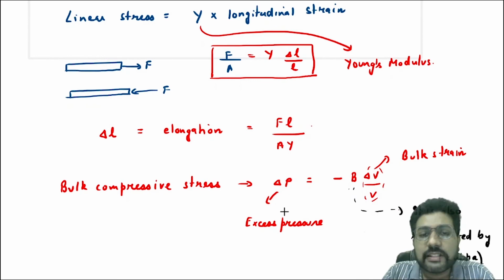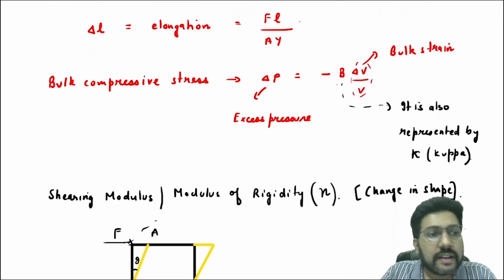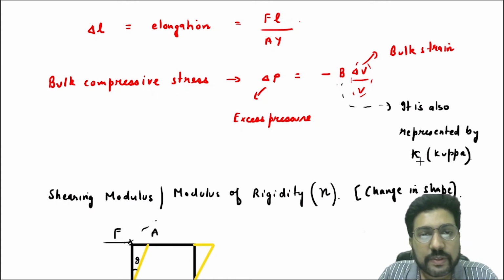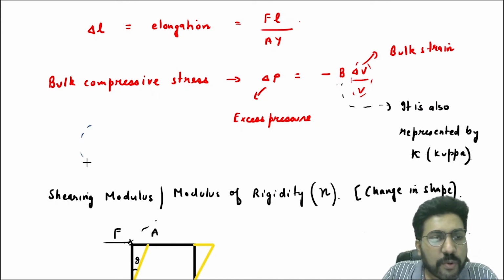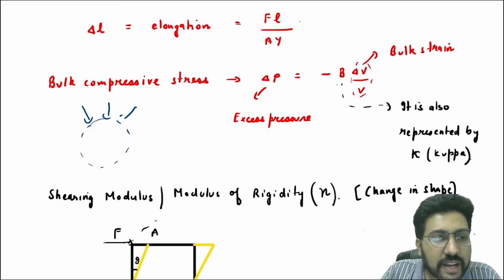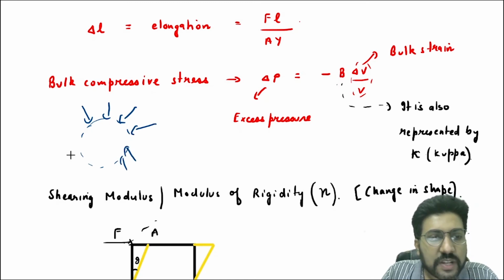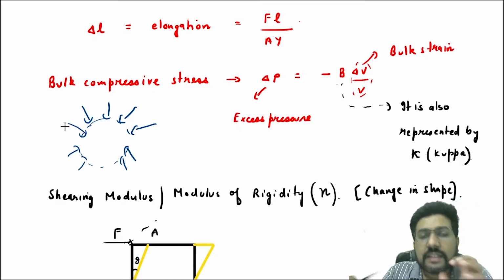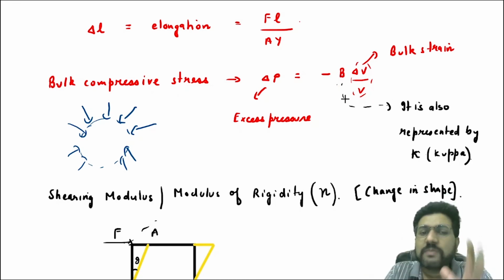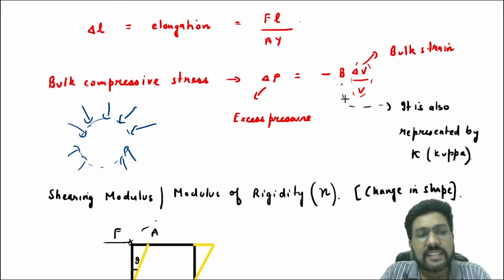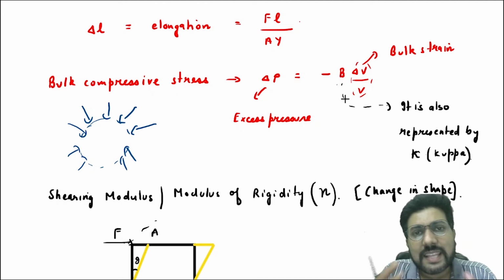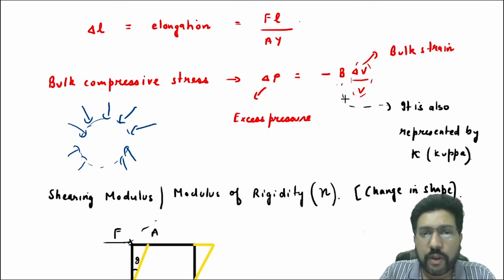Sometimes the bulk modulus is also represented by the Greek letter kappa, very similar to K. So suppose this is a body and there is an excess pressure here which is trying to compress this, then this excess pressure is equal to minus B delta V by V. We'll do problems related to bulk modulus a bit later or in the next class, but in this class we are just defining the relation between bulk stress and bulk strain. Bulk strain is the volumetric strain.